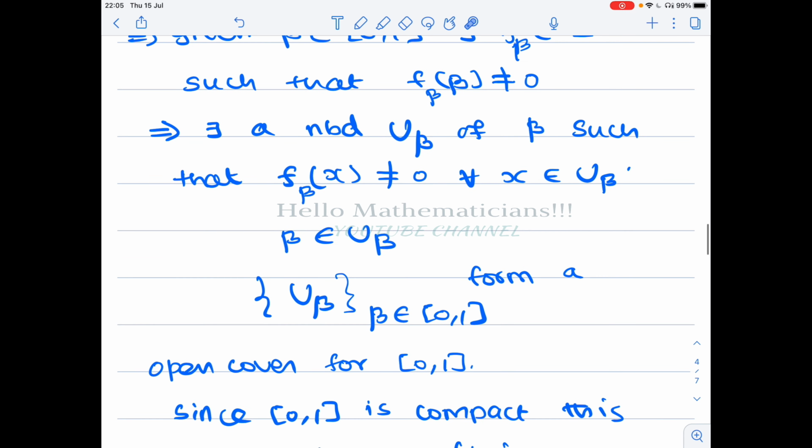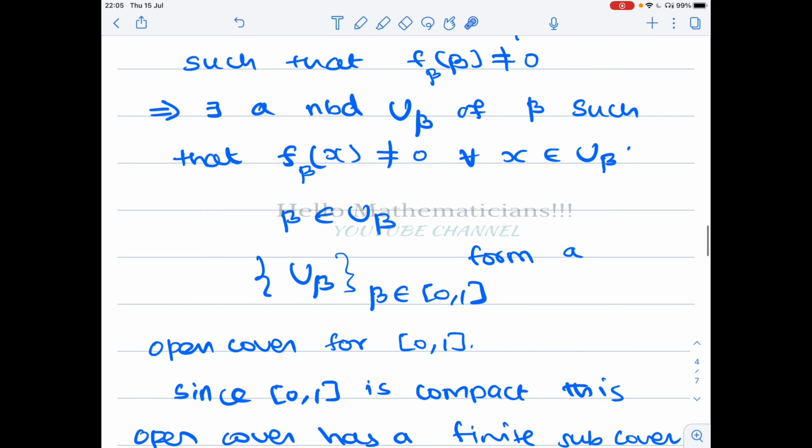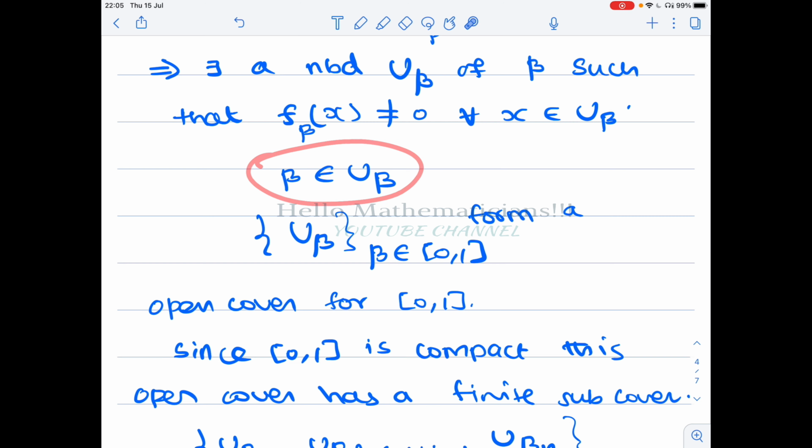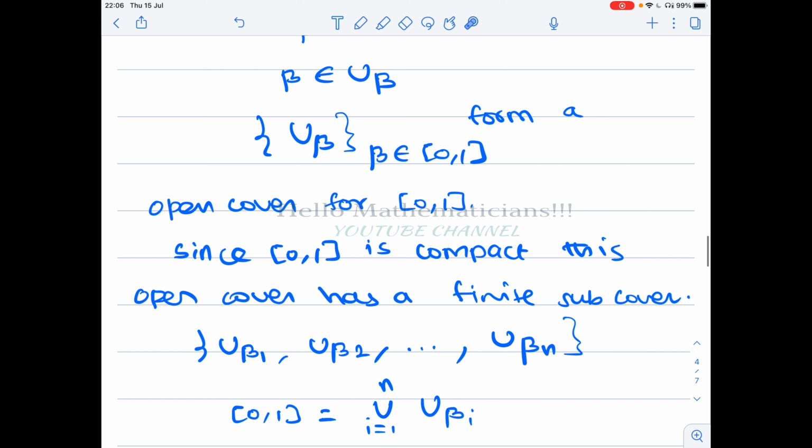Now we collect all those neighborhoods, the set of all u beta such that beta belongs to [0,1]. Note that beta is a point in u beta because u beta is a neighborhood of beta. Therefore this forms an open cover for [0,1]. Why? Because any point in [0,1] will belong to u beta, and you are taking all the u beta for beta in [0,1]. So this is a very big open cover. If you consider only the center of each of the u betas, that alone will cover [0,1].